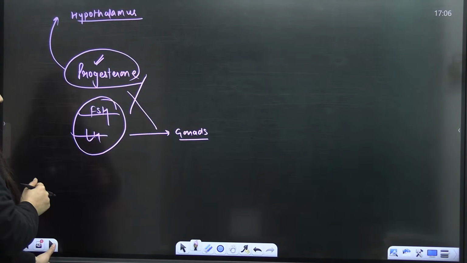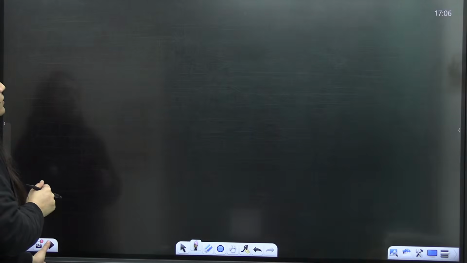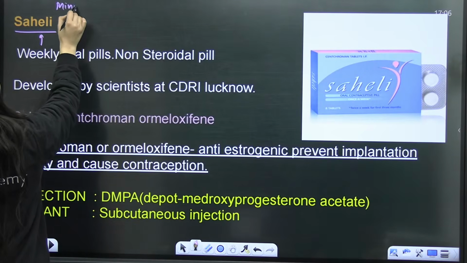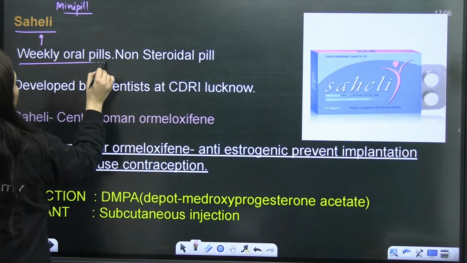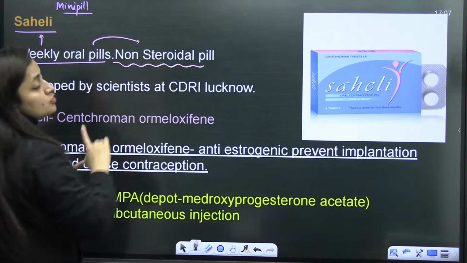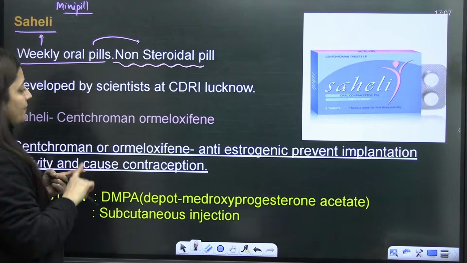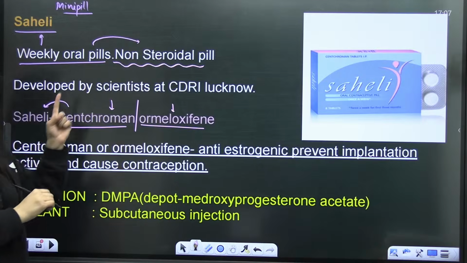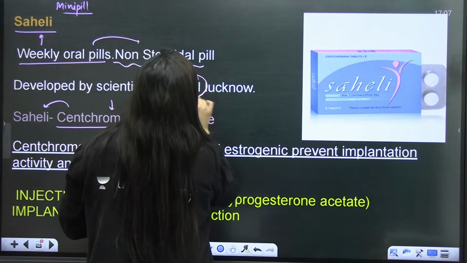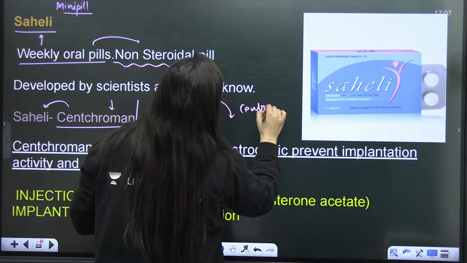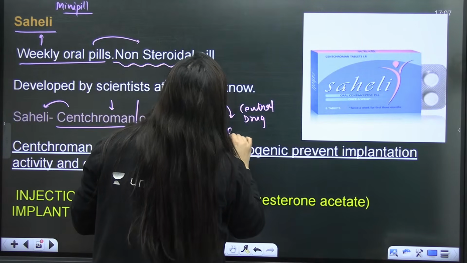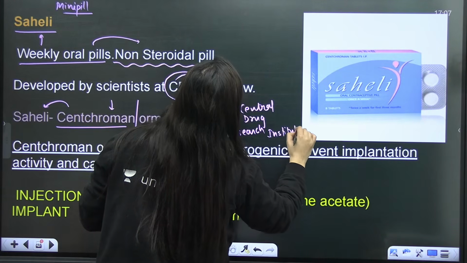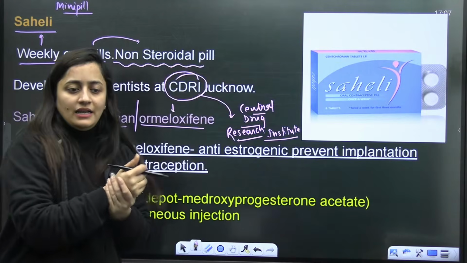So that's it. This is about the hormonal method. Then let's talk about Saheli, which is the mini pill. It is the weekly oral pill, and the best thing is it is non-steroidal. It is having centchroman or ormeloxifene in its preparation. So it is a non-steroidal pill prepared by CDRI Lucknow. What is the CDRI? Central Drug Research Institute, Lucknow it is.